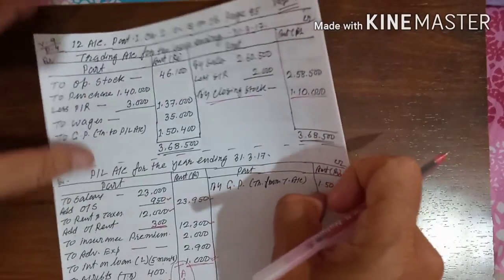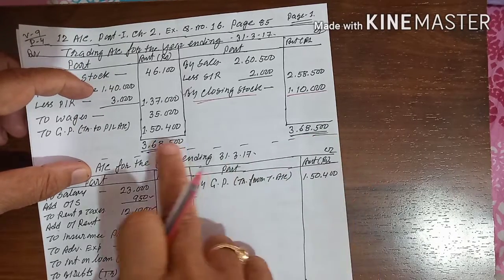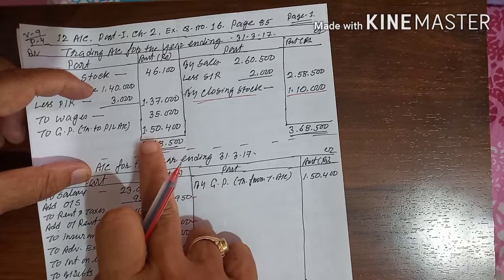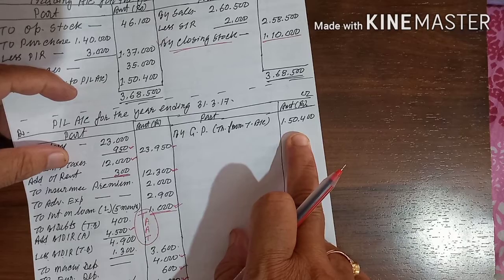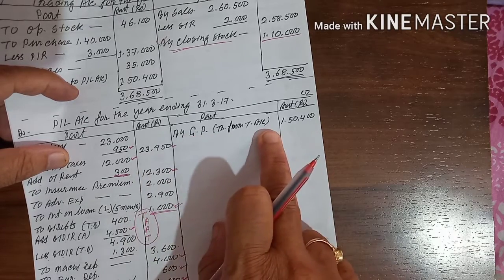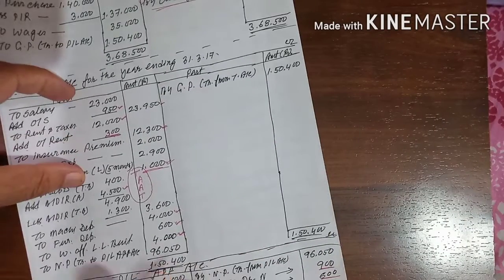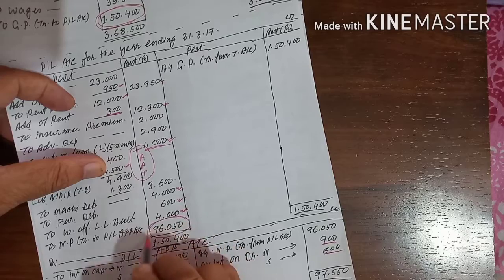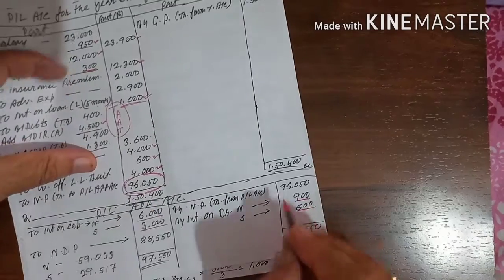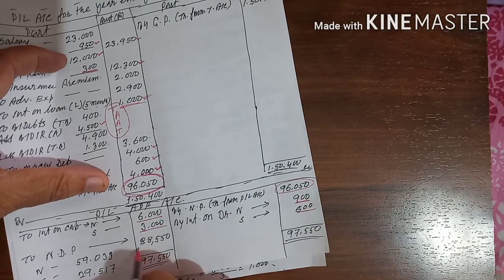That is the trading account. If you add the trading account, you will get 3,68,500, and you will find that 1,50,400 is your gross profit. That will be transferred to the opposite side of the profit and loss account: by gross profit, transfer from trading account, 1,50,400. Nothing is given on this side, and if you find the balance, this is the gross profit 1,50,400 and this is the net profit you are getting, 96,050.